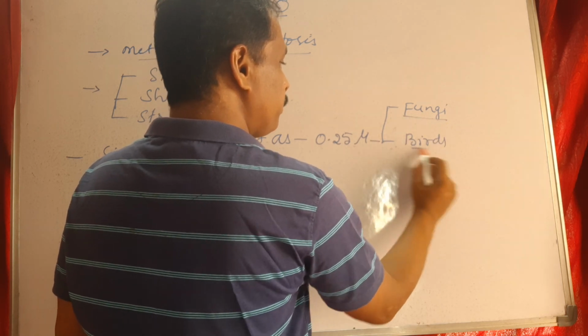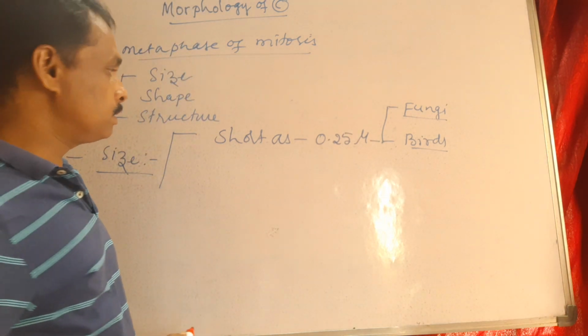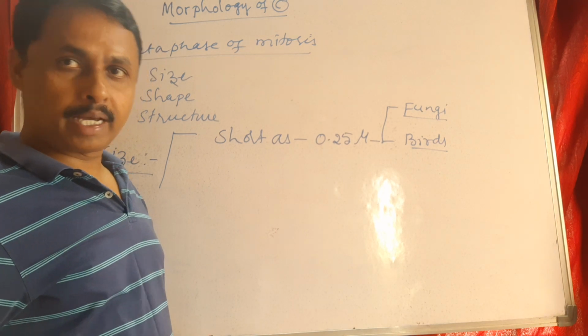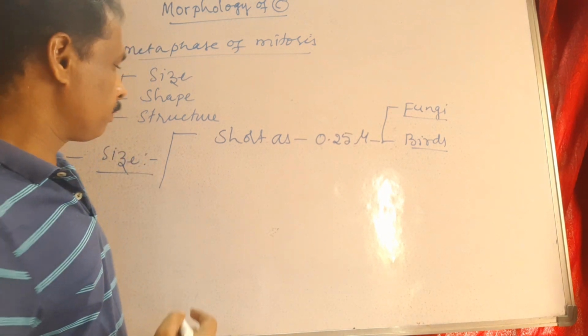The chromosomes of fungi and birds are as short as 0.25 microns.